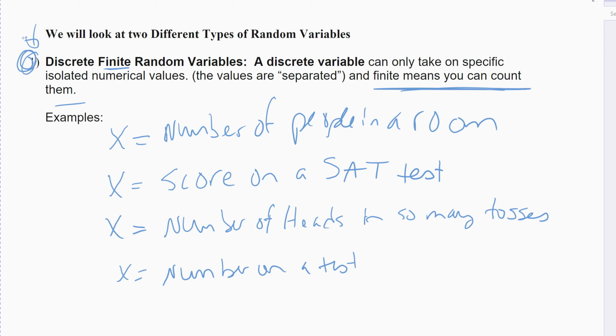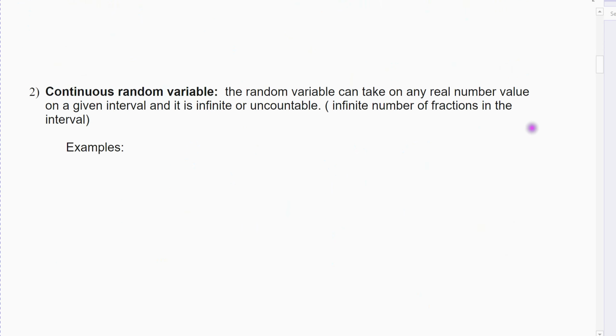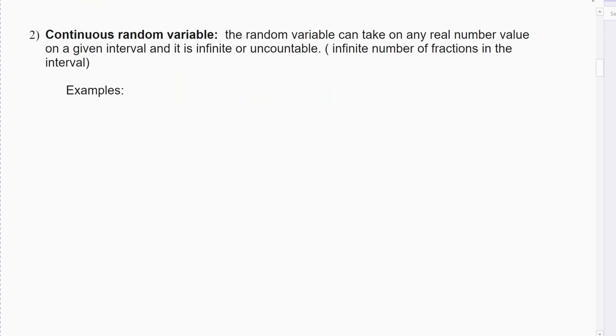Until we get to the end of Chapter 8, we're going to look at a specific case of a continuous random variable. That's the next one. But we're only going to look at one type. If you go into an actual statistics class, they'll look at many different types of continuous. We're going to look at the most common type, and really the easiest type. We'll get there in the last section of Chapter 8, but it is introduced here in Section 8.1.